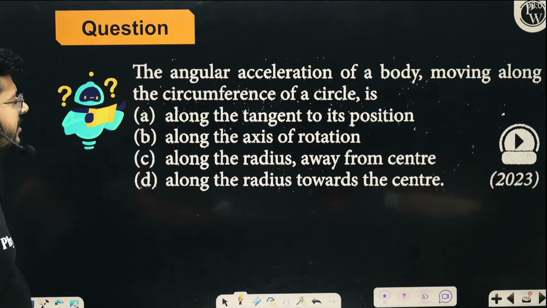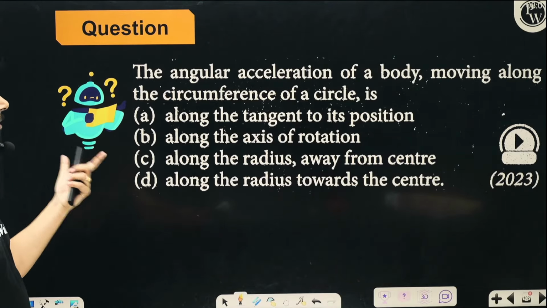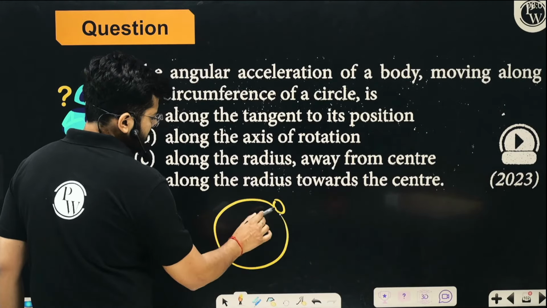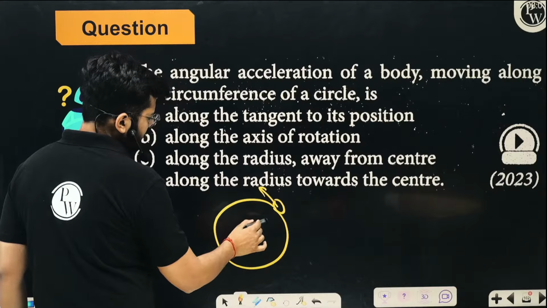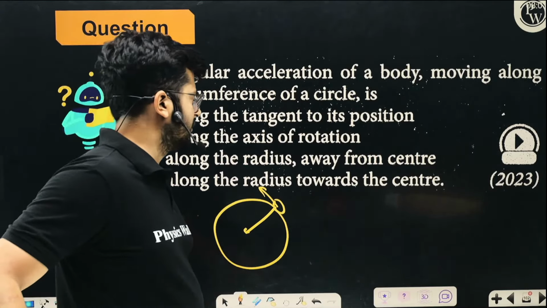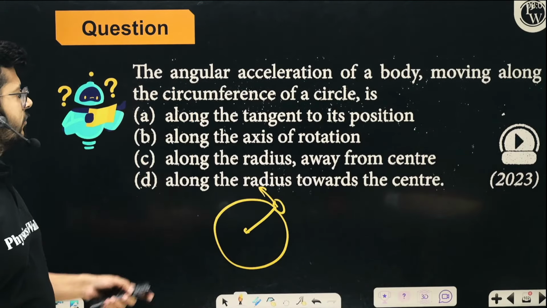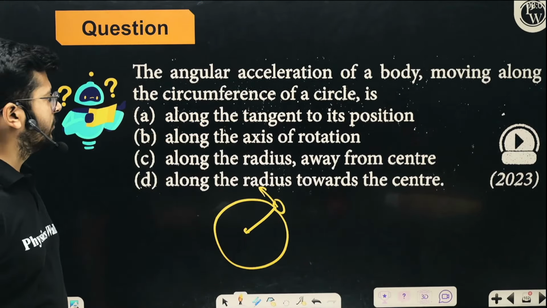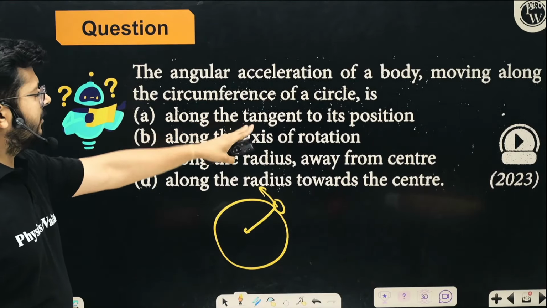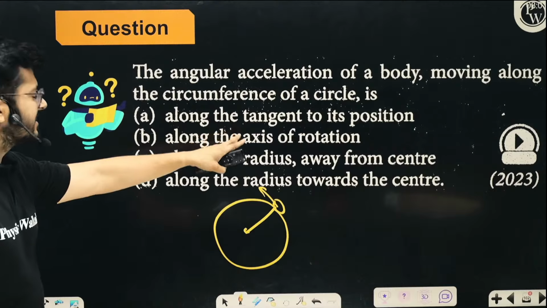The angular acceleration of a body moving along the circumference of a circle is, what will be the angular acceleration of a body which is moving along the circumference of a circle? Try to think about it and try to solve it. Along the tangent to its position, along the axis of rotation.